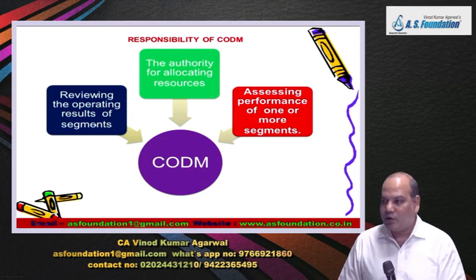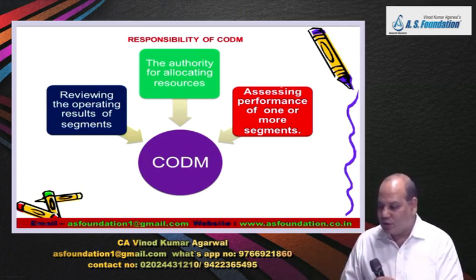What are the responsibilities of the CODM? Reviewing the operating results of the segment. So he looks at the MIS report. Every month most companies prepare MIS and then he reviews it, checks what is going right and what is going wrong. Then he has the authority for allocation of resources. The segment manager would want funds, and he decides to allocate.